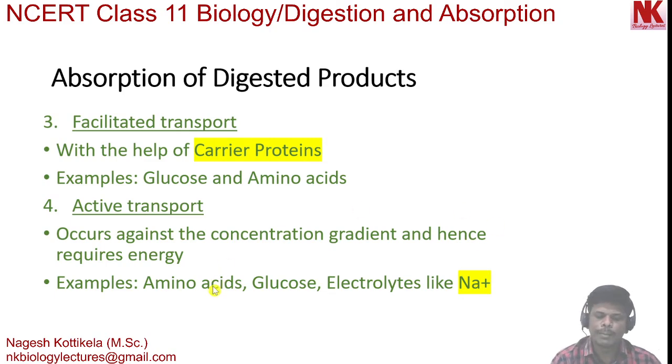Examples, amino acids, glucose, electrolytes like sodium ions are transported from their low concentration to higher concentration by using energy. This is what we call active transport. So these are the different mechanisms of transport, and they are absorbed into the blood by these mechanisms.